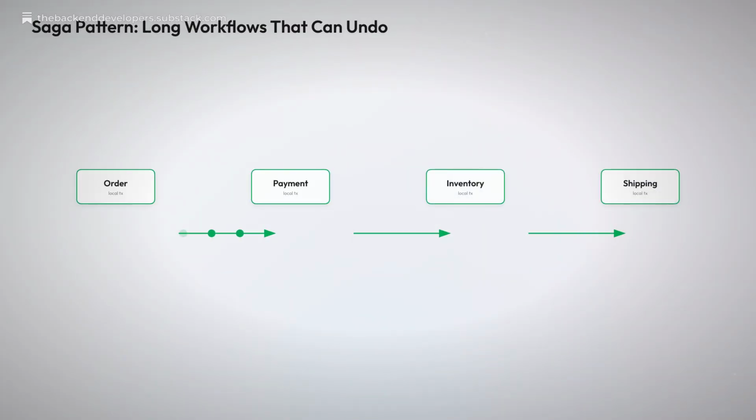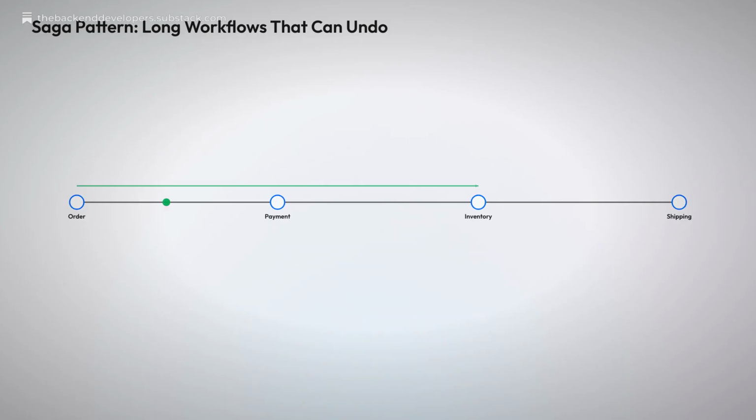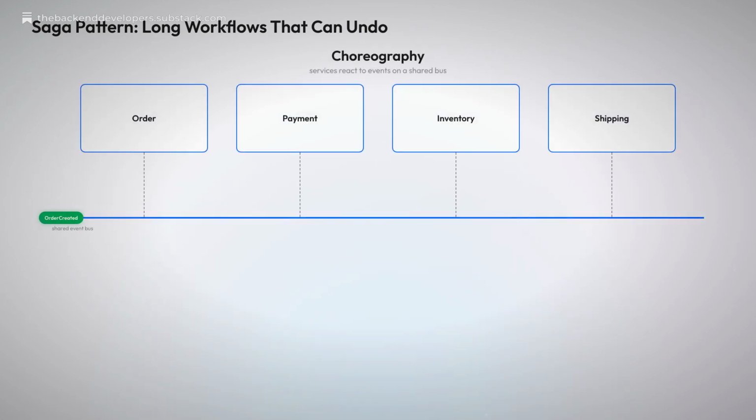Some workflows are too long for one Outbox commit. A Saga breaks the process into a sequence of local transactions connected by messages: order, then payment, then inventory, then shipping. Each step commits independently in its own service. If inventory fails, you cannot roll back the database, because payment already committed somewhere else. Instead, you run compensating transactions: refund the payment, release the stock, cancel the shipment. These are business undo operations, not database rollbacks.